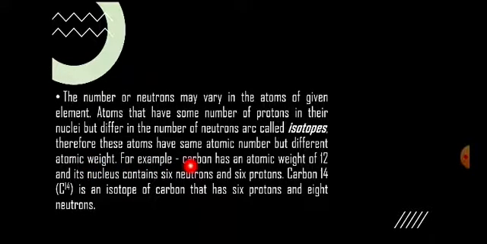For example, carbon has an atomic weight of 12 and its nucleus contains 6 neutrons and 6 protons. Carbon 14, that is C14, is an isotope of carbon that has 6 protons and 8 neutrons.